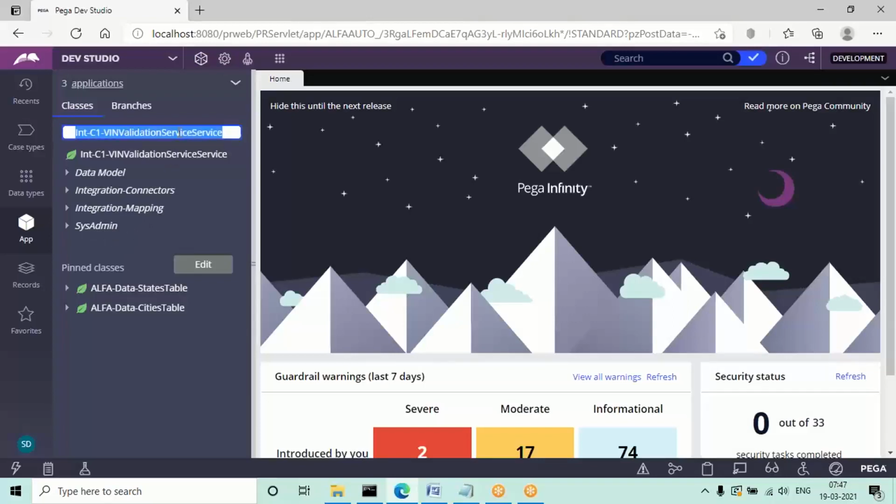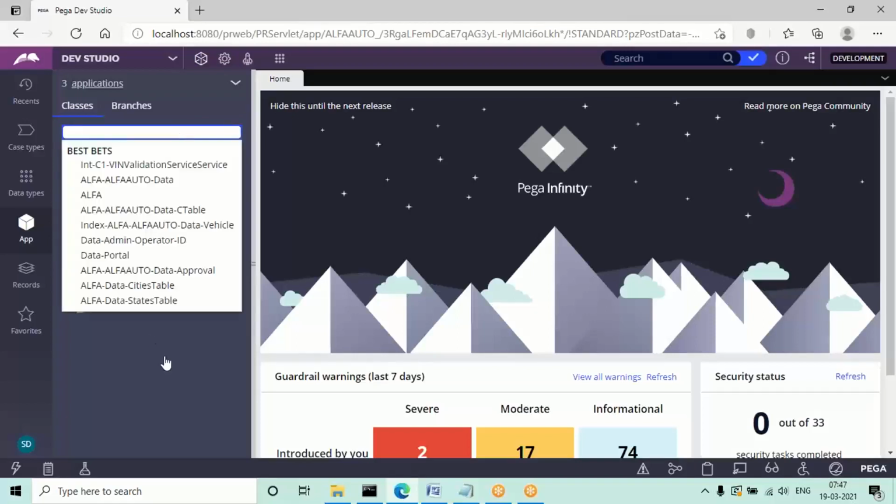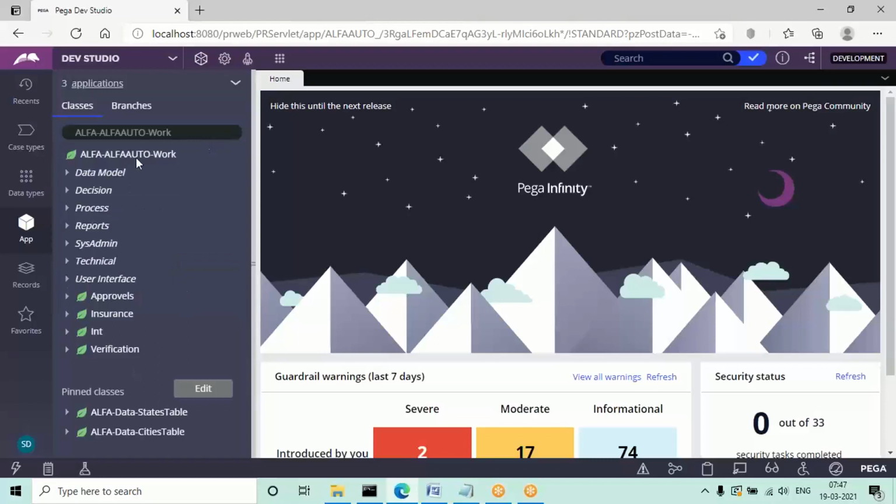Meanwhile, one connector activity we have to define to map the response to the UI page. In the connector activity, we have to configure the integration and work class properties, and to which UI design you are going to map the response. So go to the work layer. In the work layer, we have to define this. After mapping, there is nothing to do in the integration class.